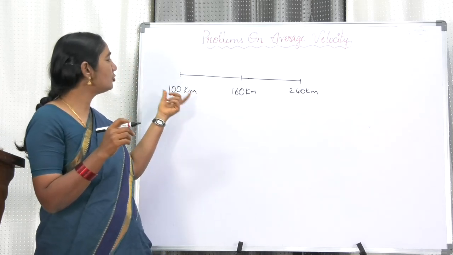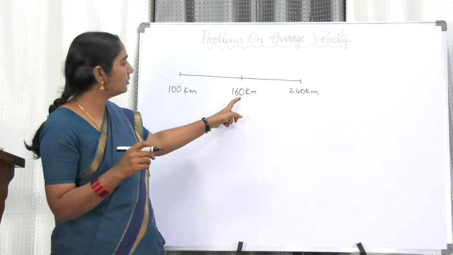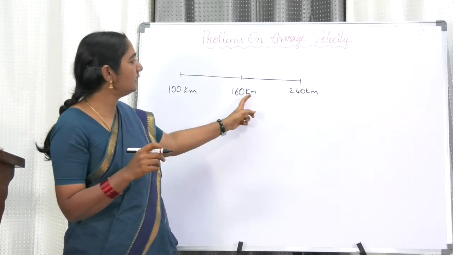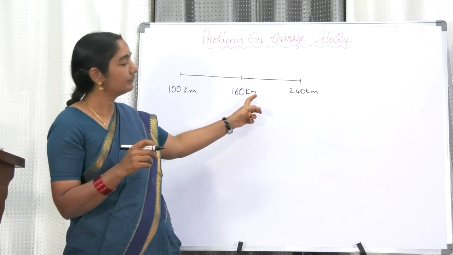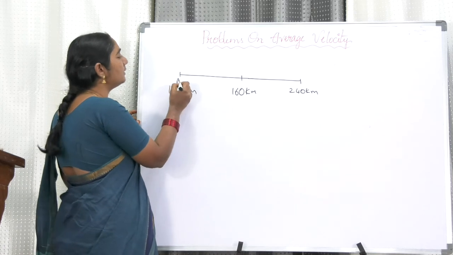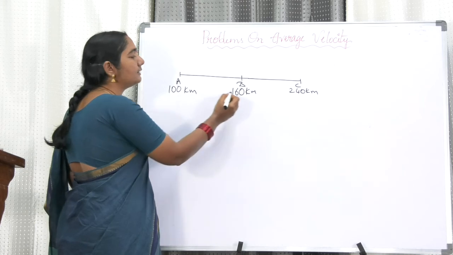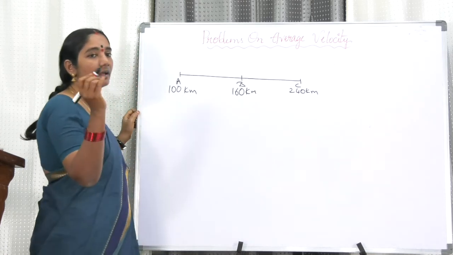At a particular stone, it is written as 100 kilometer. At the next place, it is written as 160 kilometer, and then 240 kilometers. So these are the three places. Let it be A, B, C. These are the markings written on the stones.